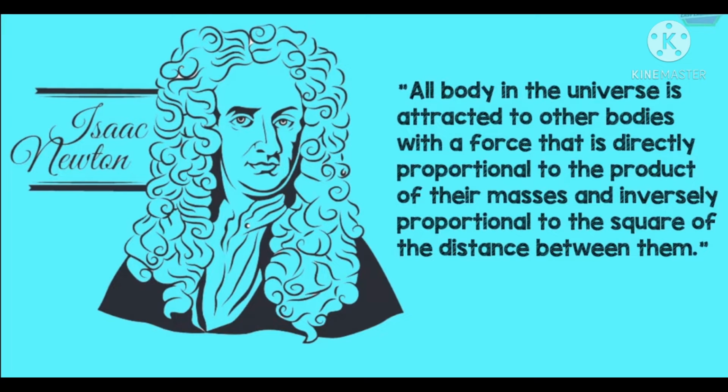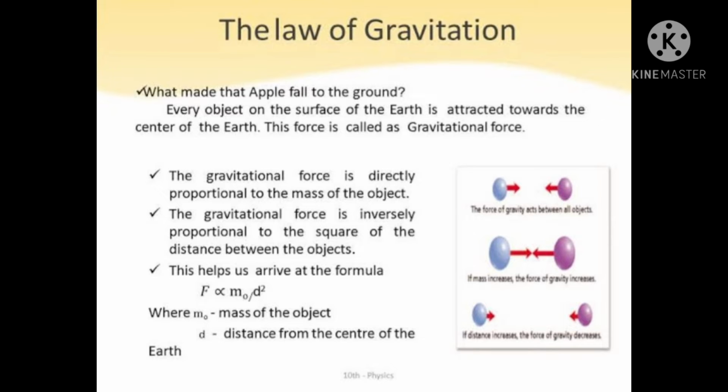According to Newton, every body in the universe is attracted to other bodies with a force that is directly proportional to the product of their masses and inversely proportional to the square of the distance between them. What made the apple fall to the ground? Every object on the surface of the earth is attracted towards the center of the earth. This force is called gravitational force. Gravitational force is directly proportional to the masses of the objects and inversely proportional to the square of the distance between the objects.